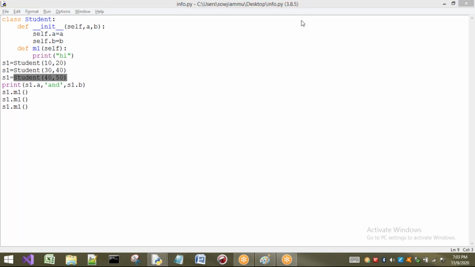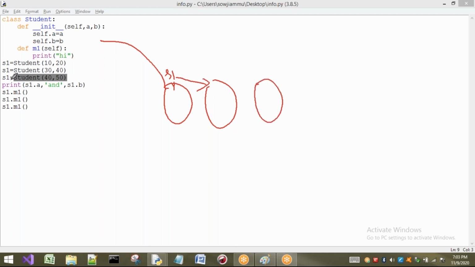First, this is one object. When I am creating this object, the constructor will be called. This is one more object. First S1 is pointing to this one, and now S1 is pointing to this one in the second statement, but this is a different object. Next, this is the third object, pointed to by the same reference. Now it is pointing to this one, and this will be removed. Don't worry about this concept, we will see it in detail. On creation of this one, it will be called. On creation of this one, it will be called. On creation of this one, it will be called.